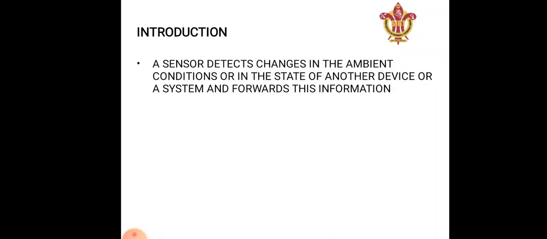So this was the role of a sensor. If we talk about its formal definition, a sensor detects changes in the ambient conditions or in the state of another device or a system, and forwards this information so that the actuator can perform its action.